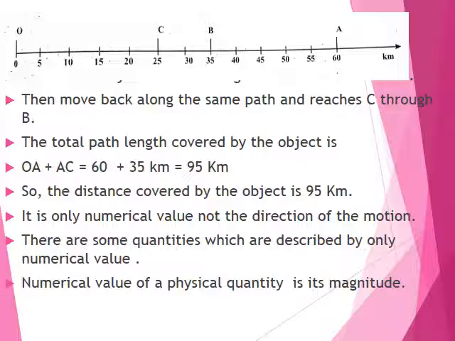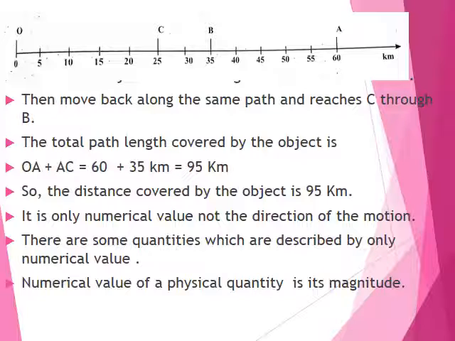And if you look from A to C, a 5-unit distance is equal to 5 km. So how many 5s are there? You can see 60 to 55, 55 to 50, 50 to 45, 45 to 40, 40 to 35, 35 to 30 and 30 to 25.